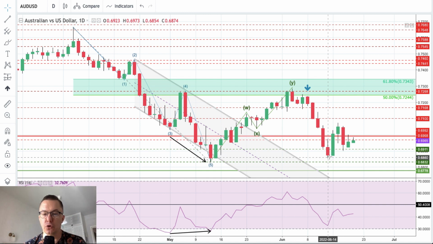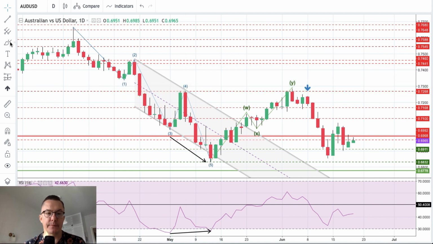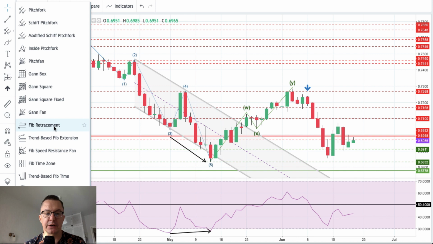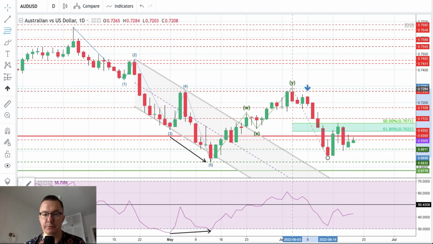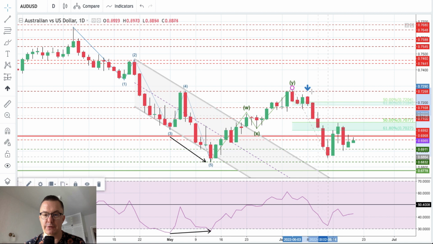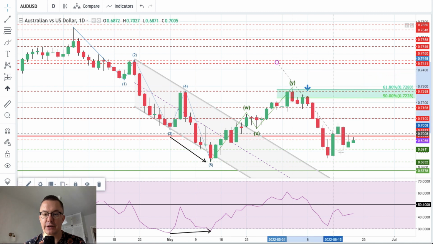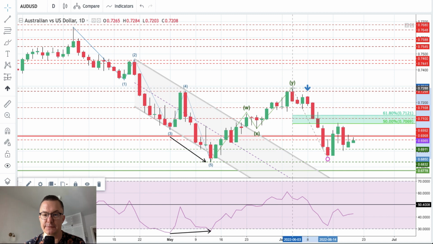Right now we bounced a little bit. However, this doesn't look particularly good for the bulls, because if we put the Fibonacci retracement here, we can see that we retraced 50%.